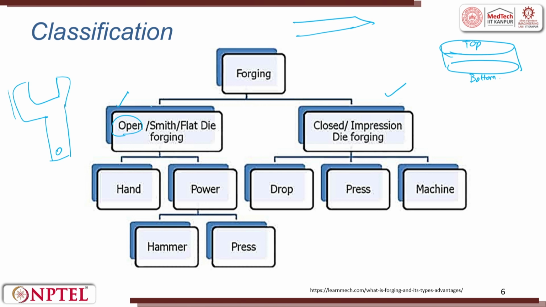In open die forging, we have hand and powered. Again in power, we have hammer and we have press. Presses are gradual, hammer is impact. Gradual means from the top you can control the feed rates, slowly it will come down and it will go up. In closed die forging you can have drop, press and machines, right. Open die is used for components and parts where the geometry is not so stringent and features are not so prominent. In closed die that is not there.